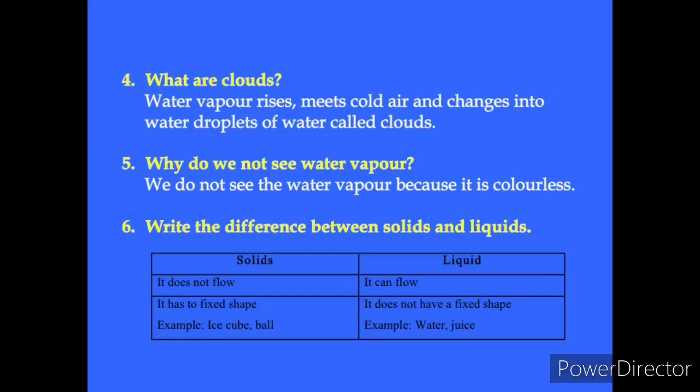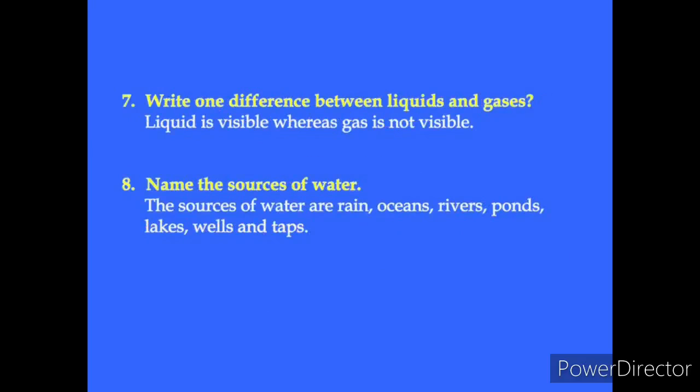Sixth question, write the difference between solid and liquid. First point, solid does not flow. Liquid can flow. Second point, solid has a fixed shape. Example, ice cube, ball. Liquid does not have a fixed shape. Example, water, juice. Seventh question, write one difference between liquids and gases. Liquid is visible whereas gas is not visible.